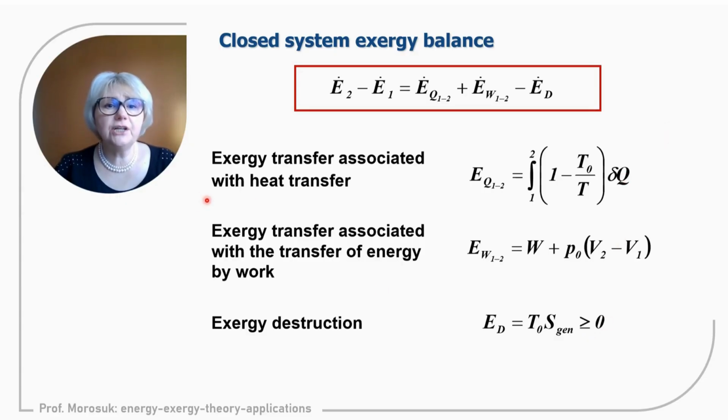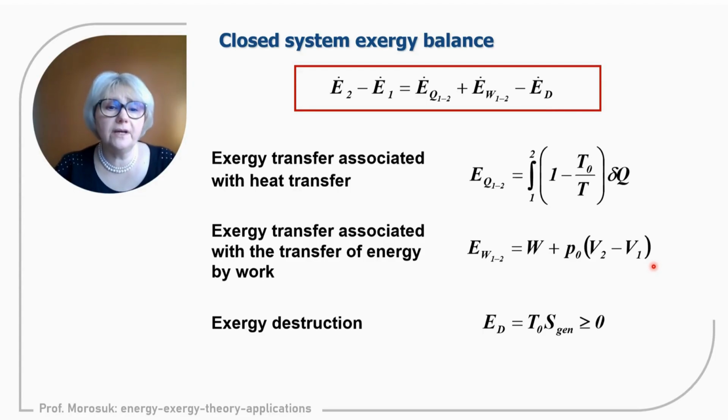Exergy transfer associated with heat transfer: we already discussed that since thermal energy has quality, exergy transfer associated with heat transfer consists of 2 parts, quality and quantity, and the quality is the Carnot factor. Exergy transfer associated with work is mainly the work itself, where the second term can be neglected or may even be zero.